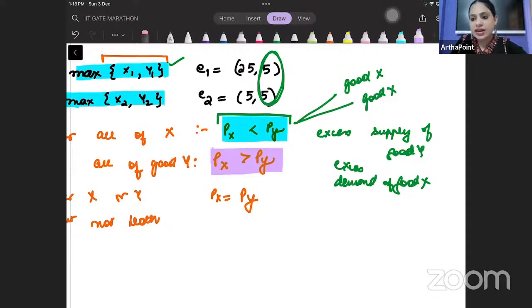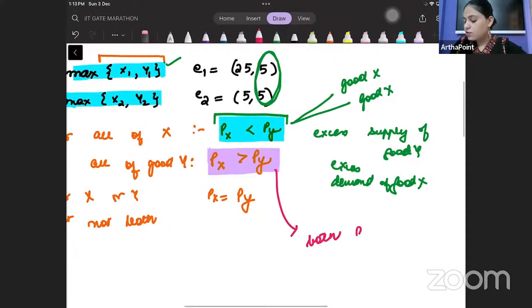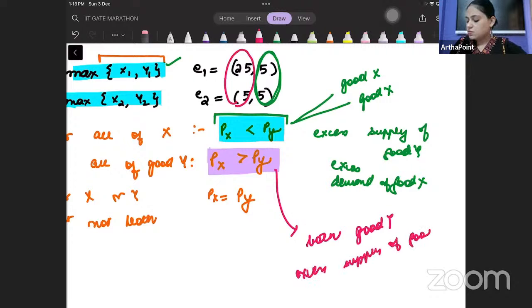If px is greater than py, then both consumers will demand only good y. So there will be excess supply of good x. Nobody is demanding good x. Both of them are demanding good y. I have to find quicker ways of doing the problem.